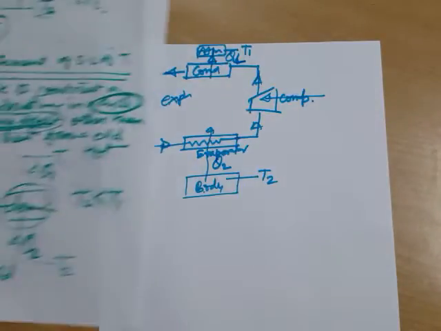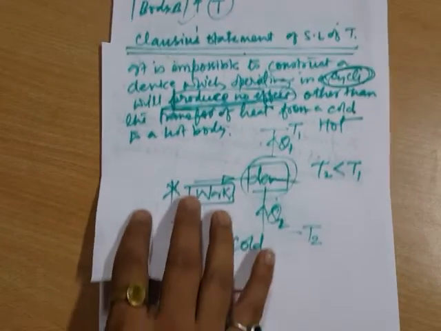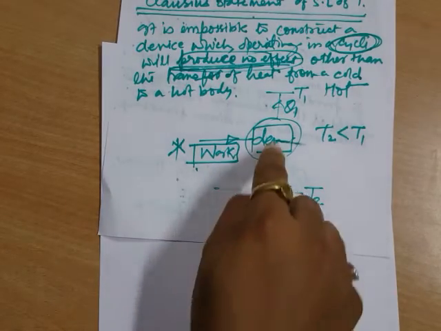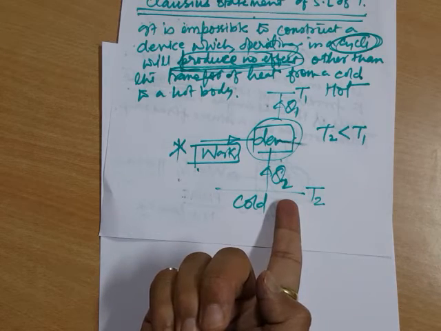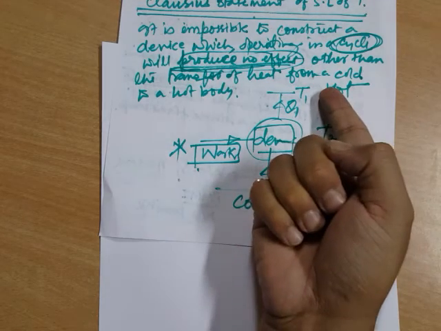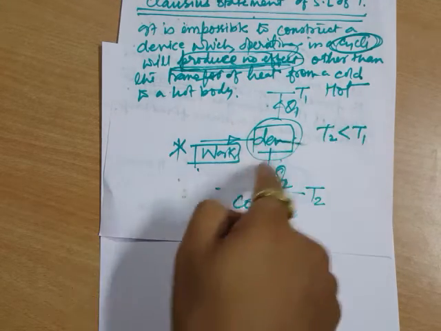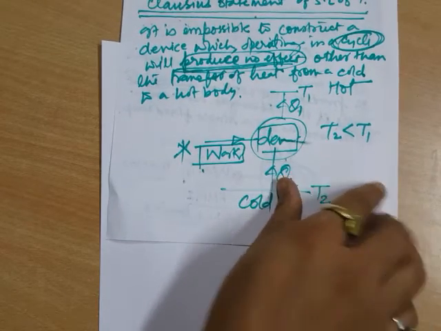If you see this device, if you see our Clausius statement, this is my device which is extracting heat from a lower temperature object, transferring heat to a higher temperature, and this is possible because of the work we are doing.